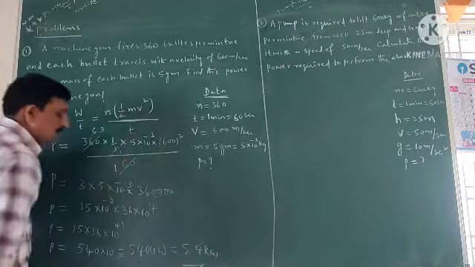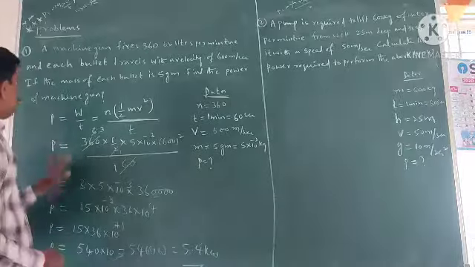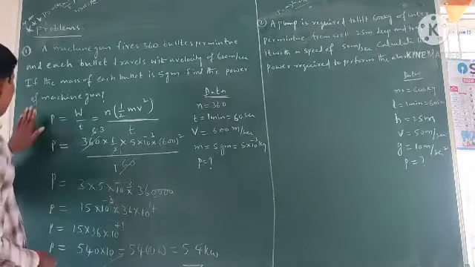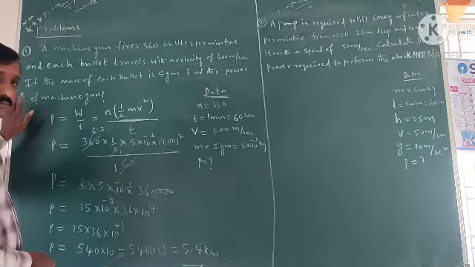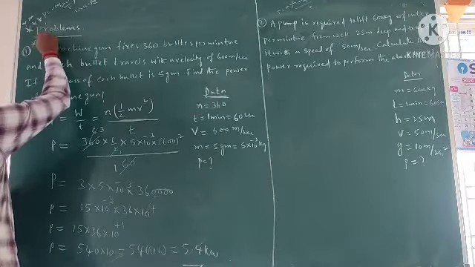The power of machine gun is 5.4 kilowatts. So dear students, this problem was asked last year, one of the most important ones, 19.